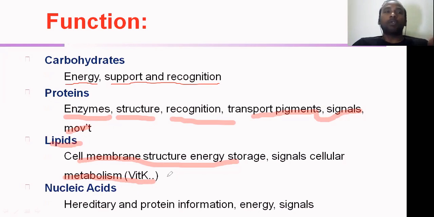For water soluble vitamins, the best example is B complex vitamins, and for fat soluble vitamins, the examples are vitamin A, vitamin D and vitamin K. Here I have given one example, vitamin K. These three vitamins, A, D, K, are stored in the lipids, which is very important.